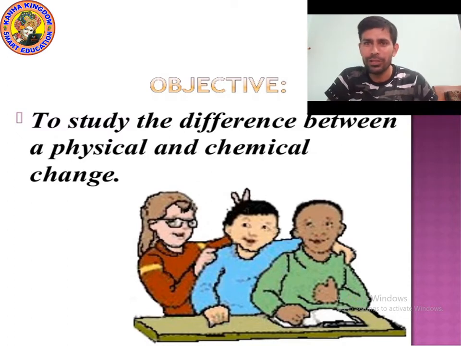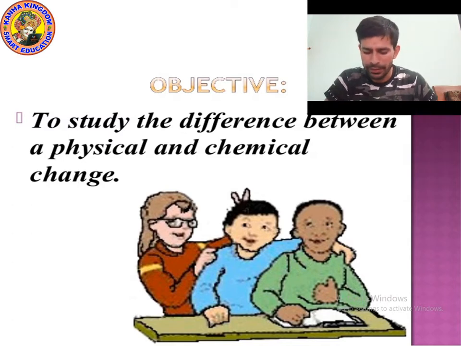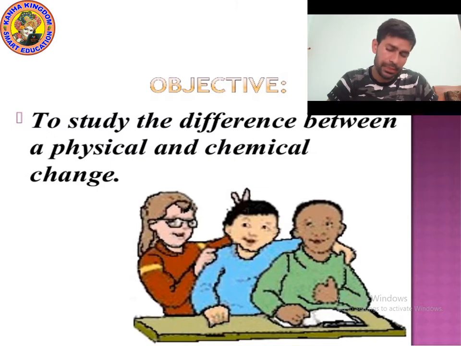So, kids, what will you do? You can take any rough paper, the rough paper on which you play the game 1, 2, 3, 4, 5. I don't know what kind of game you play. Yes, math. Okay, so take a rough paper, waste paper, and burn it. But be careful. So what will happen when you burn the paper?